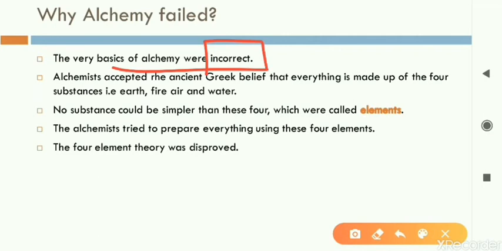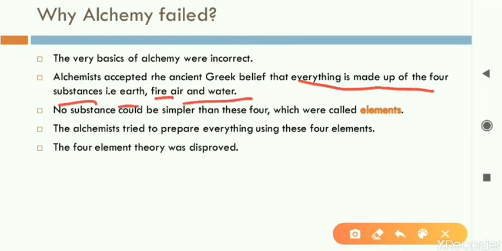How was it wrong? Because the alchemists believed in a theory. They believed that everything around us is made up of four substances, that is earth, fire, air, and water. By combining these four things, earth, second fire, third air, and fourth water, the alchemists believed that anything can be formed. So that was the wrong theory. This is not true.